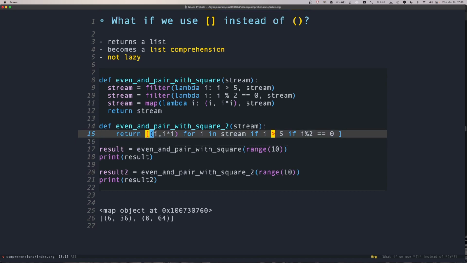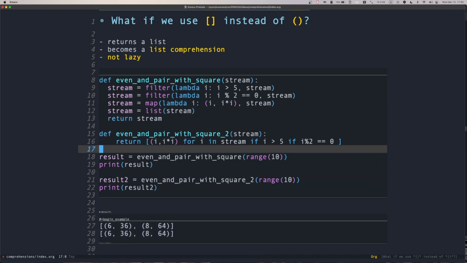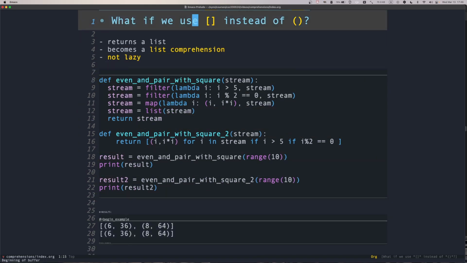So if we run this code, we will actually see that our original function returns the stream, while the comprehension function returns the list already evaluated. If we wanted to have exactly the same functionality, we'll have to say list of stream. And then when we evaluate them, they are exactly identical.